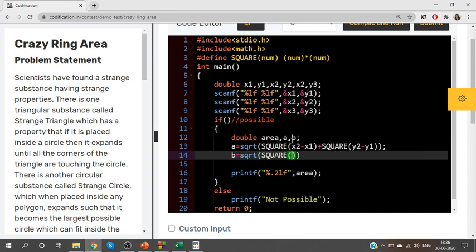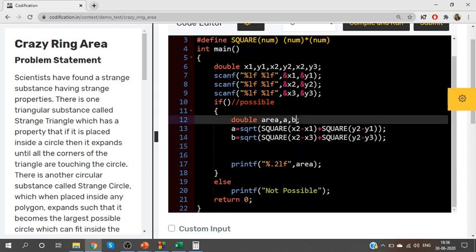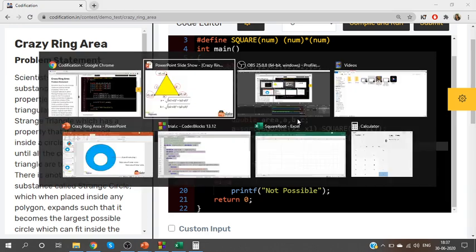Square of which two values? x2, x3 plus square of y2, y3. We need all these values, guys, which is why as soon as we see the formula, I'm writing it in the programming part also. Okay.